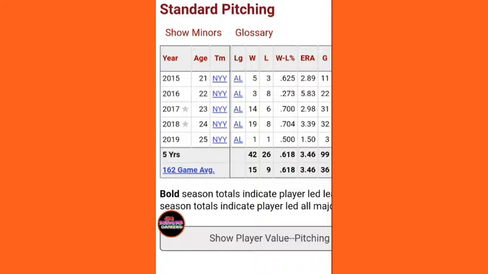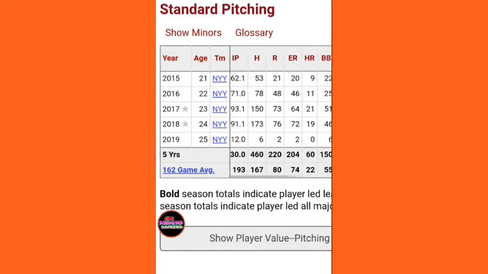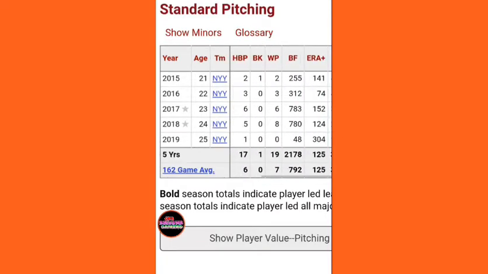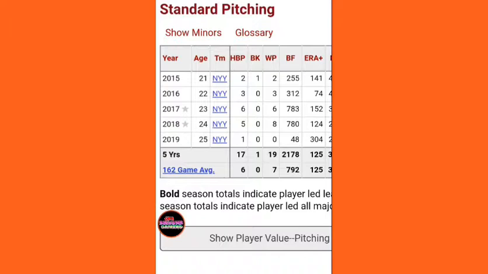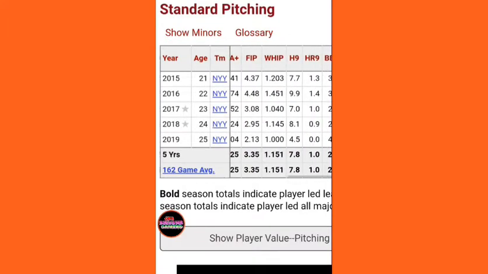So he actually does have a downward trend. And if you see the year before, he had a 5.83, but that's because he was only in about 11 games. But now let's look at his WHIP, because his WHIP is going to come into play with us. As you can see, his last start actually had a lot of bases on balls, and I think that is going to be really important today. So I'm pretty excited about him having 4 bases on balls in his last start.